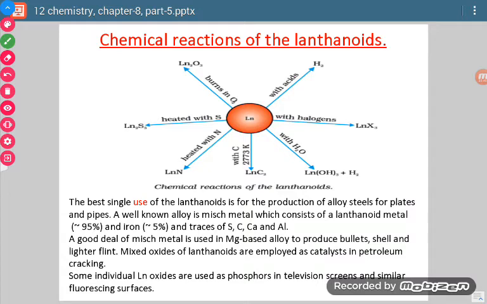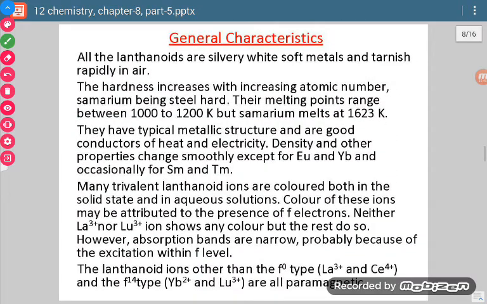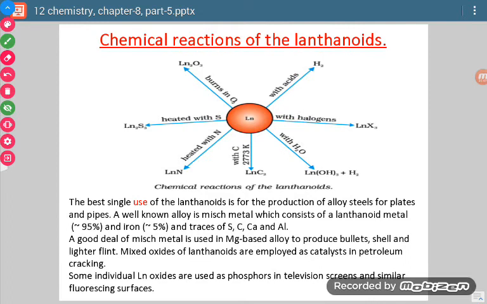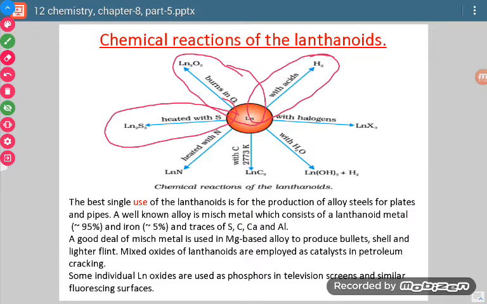Now when we react lanthanides with acids, there is formation of hydrogen gas. Just like active metals liberate hydrogen from acids, similarly lanthanoids react with acids and liberate hydrogen gas. They combine with oxygen and form oxides. They combine with sulfur and form sulfides. With nitrogen, nitrides are formed. With carbon they form carbides, and with halogen they form halides, trihalides.